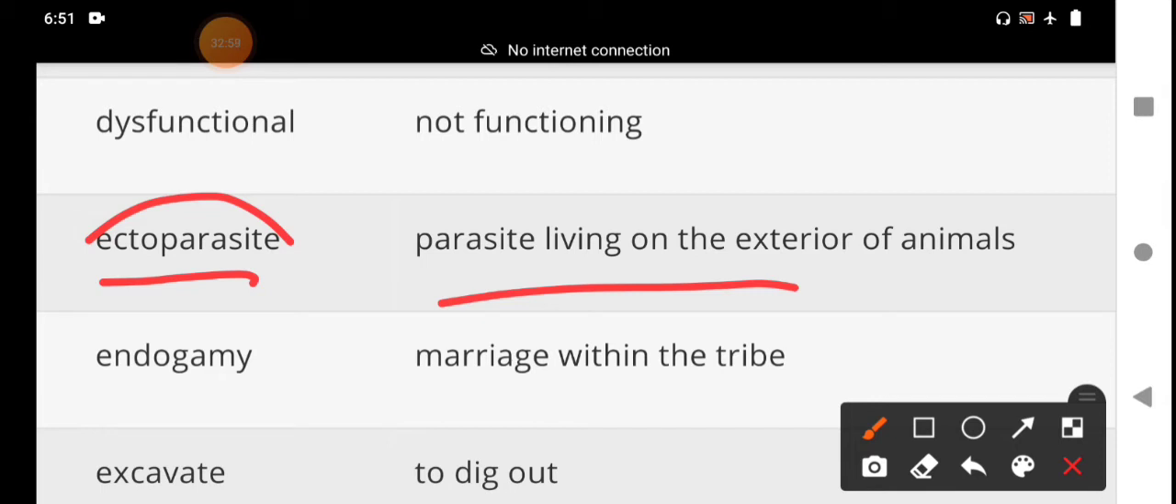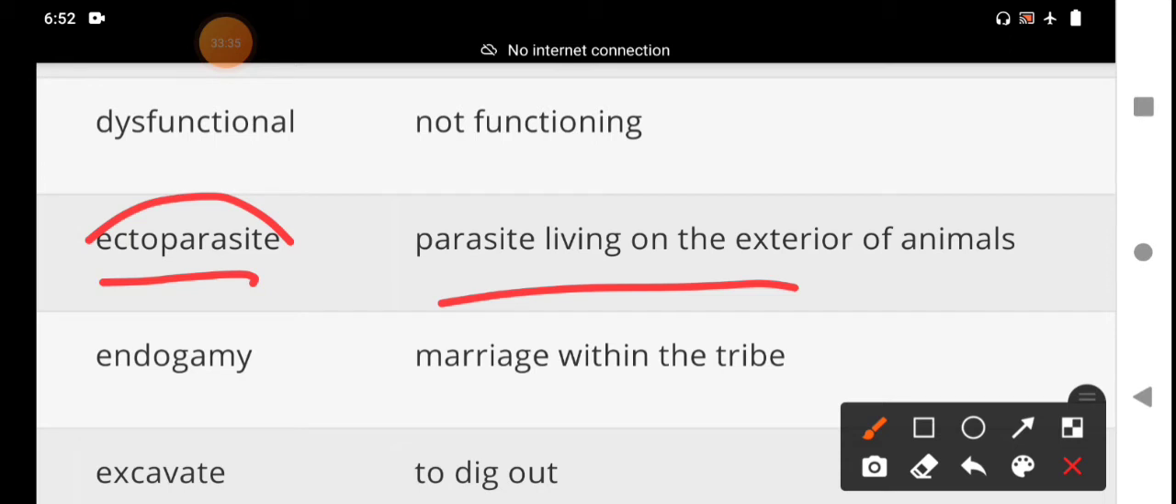Ectoderm. In biology, ectoderm means the outermost tissue layer. Ectogamy. Ectoparasite. They have given the ectoparasite: a parasite living on the exterior of animals, a parasite that lives on the skin but not within the body.